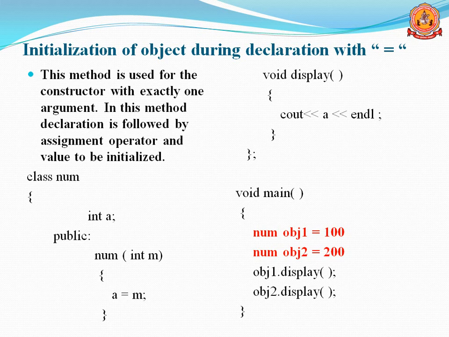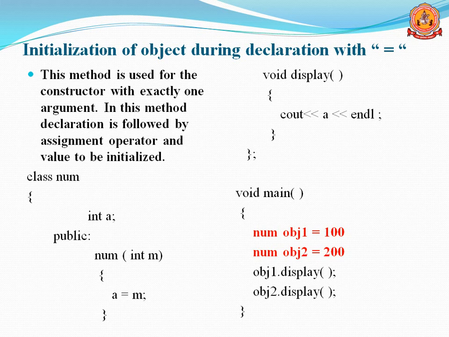In this method, the declaration is followed by the assignment operator and the value to be initialized. We have to initialize the values. I took the same program, but instead of 2 values I took only 1 value. Same num class and 1 function, display. In that, A and B were displayed, but here you can see only 1 value.